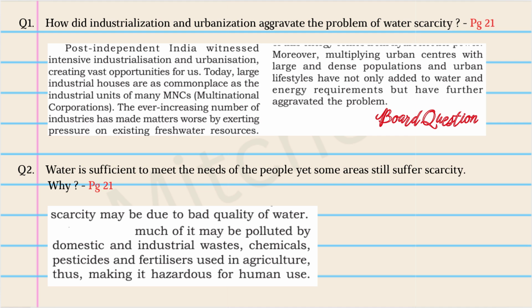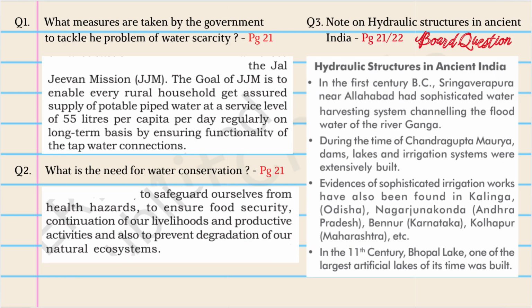answers. Question 2. Water is sufficient to meet the needs of the people, yet some areas still suffer scarcity. Why? Answer on page 21. Please mark it as shown. What measures are taken by the government to tackle the problem of water scarcity? Answer on page 21. What is the need for water conservation? Again, answer on page 21.